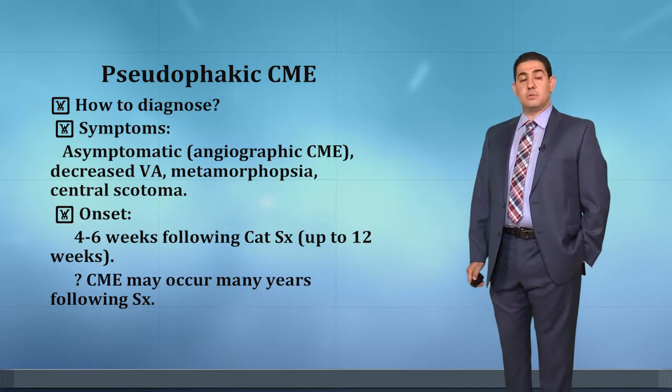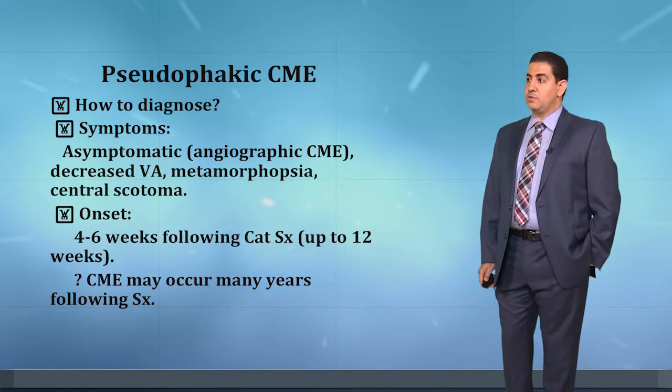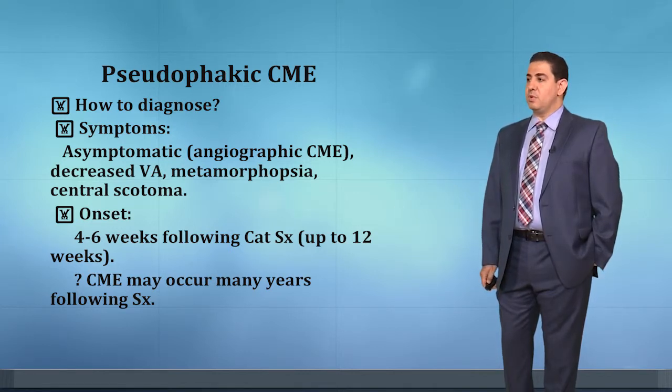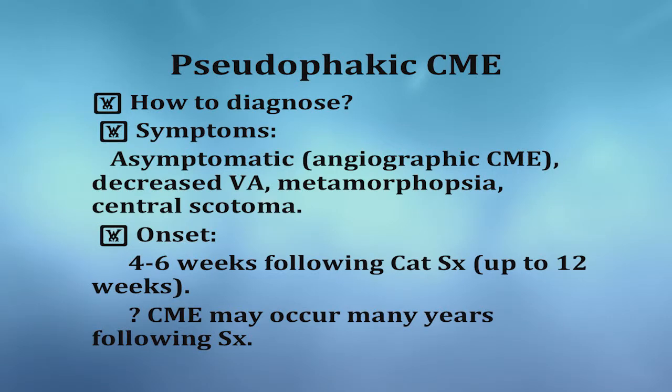How to diagnose pseudophakic cystoid macular edema is very important. The first type, the angiographic cystoid macular edema, is asymptomatic. In the clinical type there is some form of decreased visual acuity, metamorphopsia, and central scotoma. The onset of pseudophakic cystoid macular edema is usually from 4 to 6 weeks following cataract surgery, but it can happen up to 12 weeks. Cystoid macular edema may also occur many years after cataract surgery.